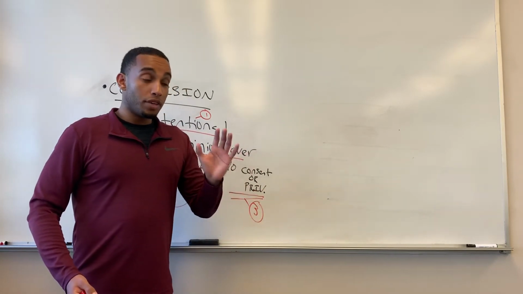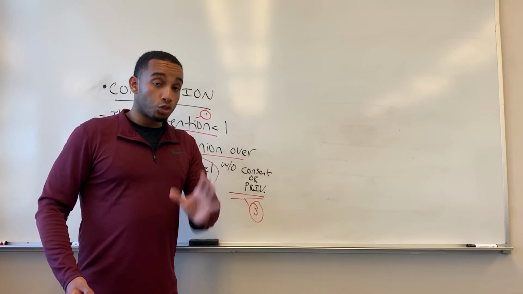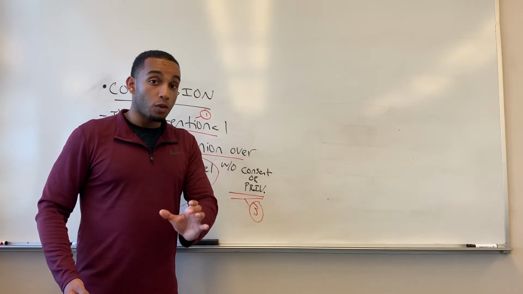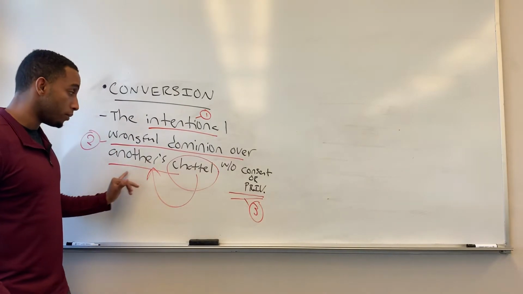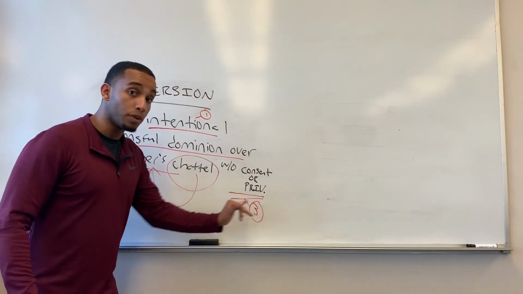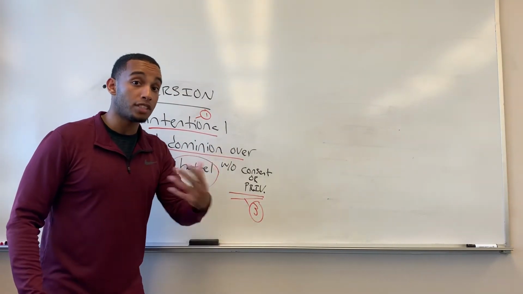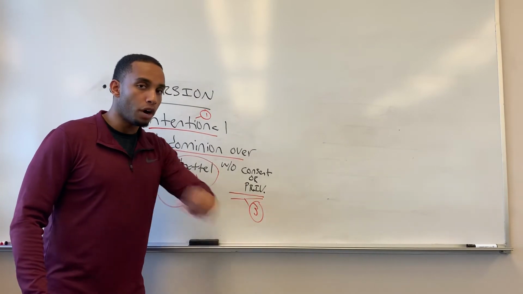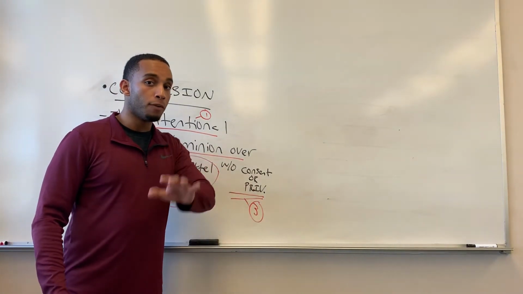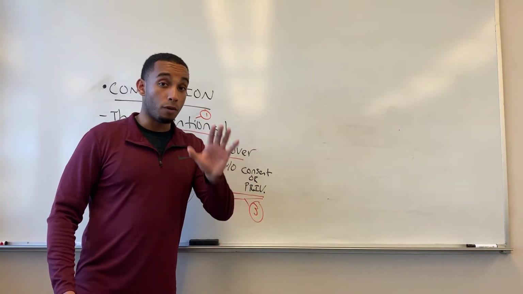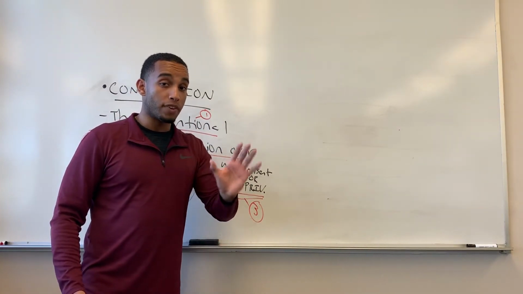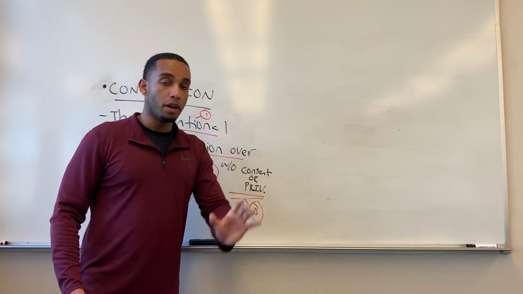Because the defendant destroyed that chattel which belonged to another, without consent or privilege, because the defendant did not have the consent or privilege from the plaintiff to puncture the tire, the defendant will be liable for conversion and also the full fair market value of whatever that tire may be worth at the time of the act.